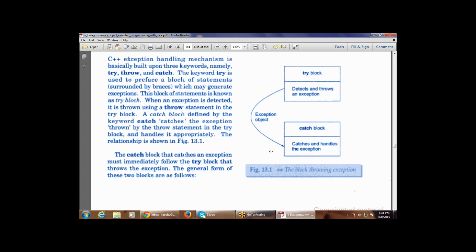The next paragraph says the catch block that catches an exception must immediately follow the try block. So this is caught by the catch block, this arrow, which immediately follows the try block. The general form of these two blocks is as follows.